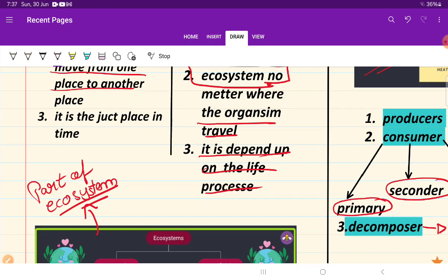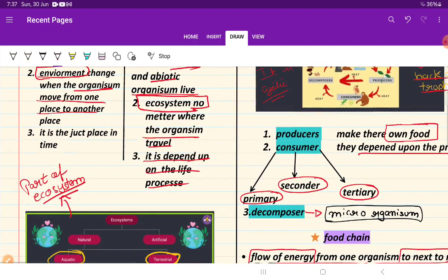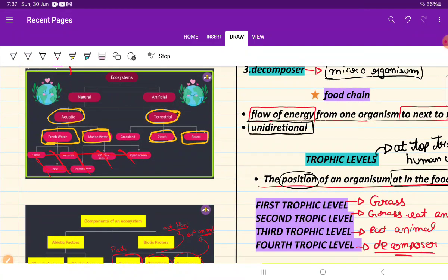That means the plant as well as the human are both doing the life processes that are necessary in our day to day life. Therefore it is known as an ecosystem. If there is not a single factor, for example, if there is biotic but not abiotic, then it will not be called an ecosystem, and that is not possible, because without abiotic the biotic organisms cannot live.